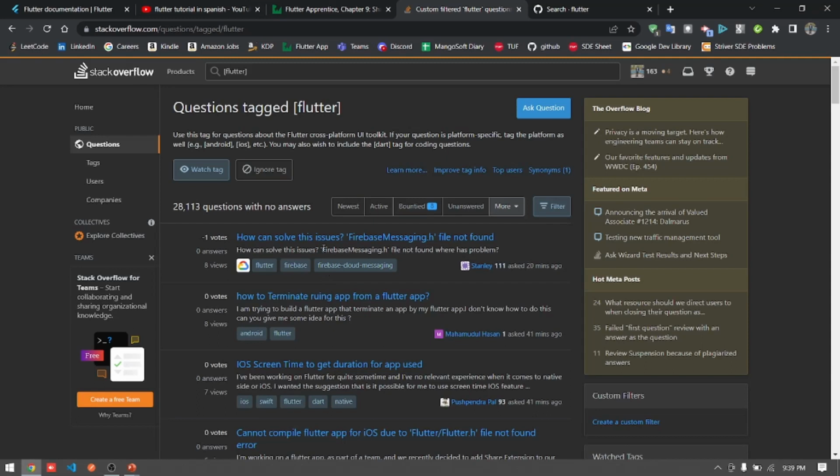It will help other developers by reading your answer, or you can take help from the answers given by other developers. And this is how Stack Overflow will help you enhance your Flutter skills and let you know about the different answers on the different topics posted by other developers. So this is how Stack Overflow will help you.